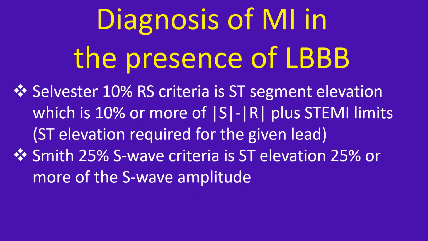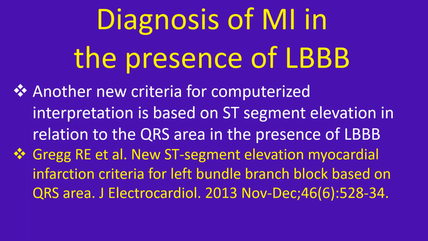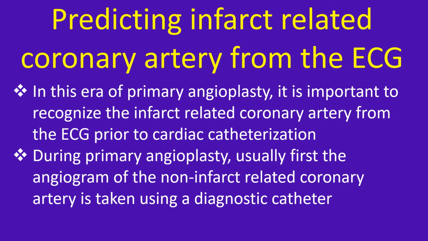Smith 25% S-wave criteria is ST elevation 25% or more of the S wave amplitude. Another new criteria for computerized interpretation is based on ST segment elevation in relation to the QRS area in the presence of LBBB.